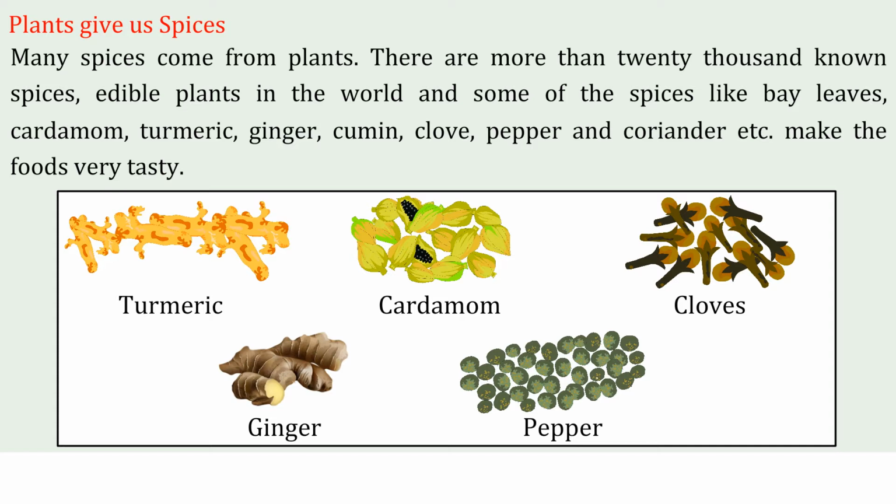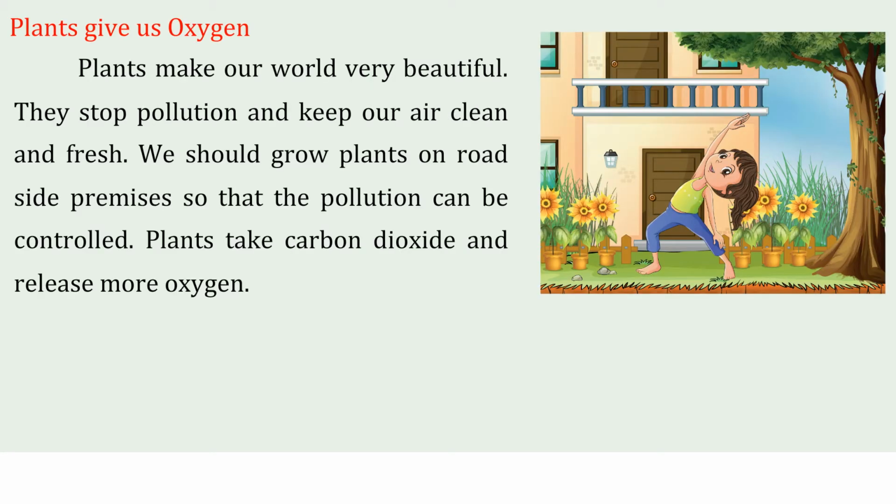Turmeric, cardamom, cloves, ginger, pepper. Plants give us oxygen. Plants make our world very beautiful. They stop pollution and keep our air clean and fresh. We should grow plants on roadside premises so that the pollution can be controlled. Plants take carbon dioxide and release more oxygen.